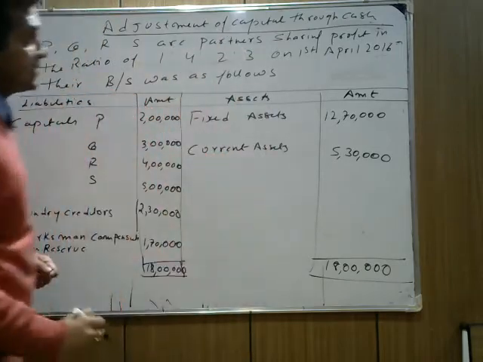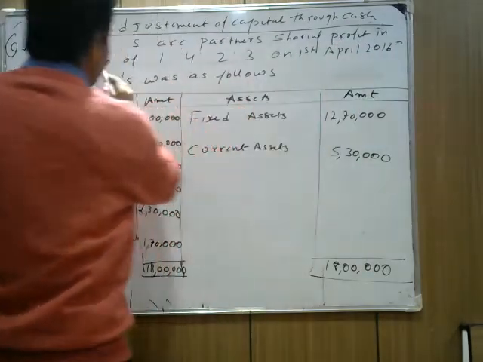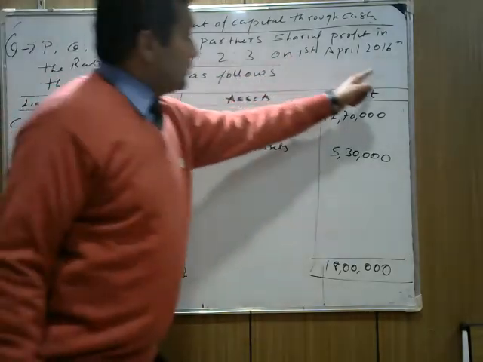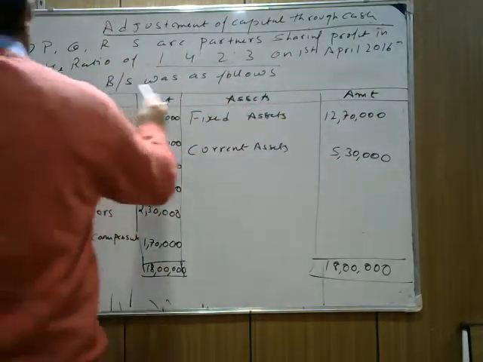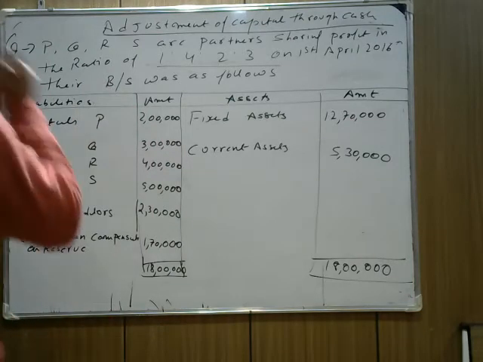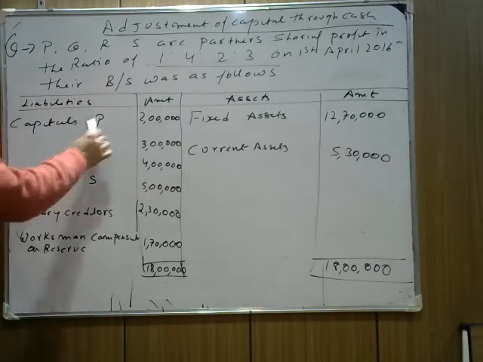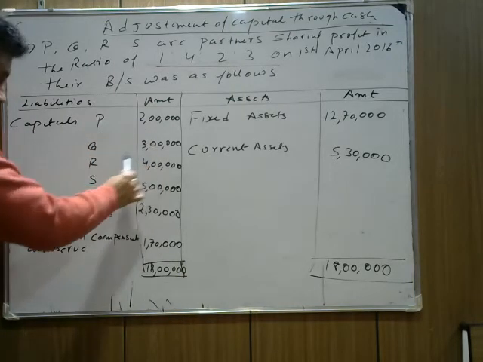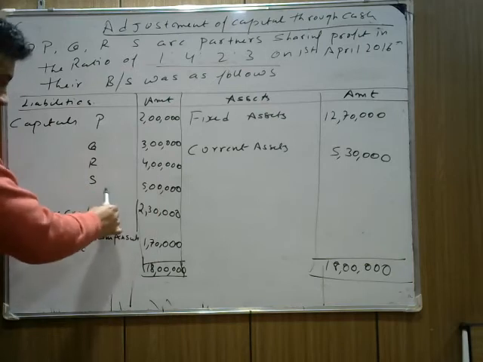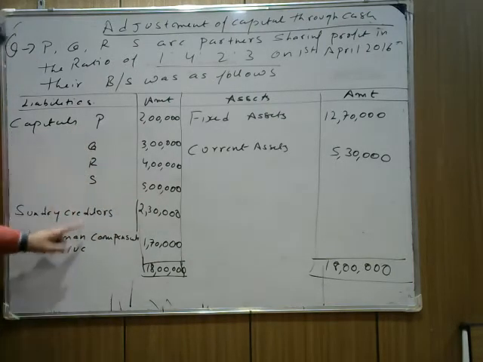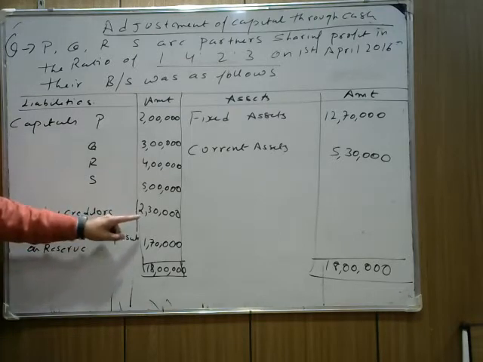P, Q, R, S are partners sharing profits in the ratio of 1:4:2:3. On 1st April 2016, their balance sheet was given as follows. Under liabilities, P capital is 2 lakh, Q capital is 3 lakh, R capital is 4 lakh, S capital is 5 lakh. Is that clear? Next, sundry creditors are 2,30,000.